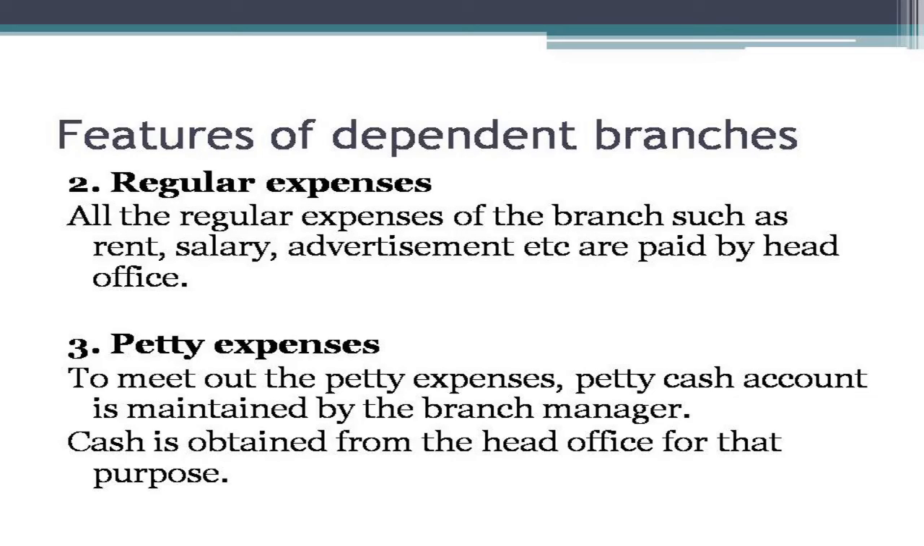The next point is about the regular expenses. All the regular expenses of the dependent branches, such as rent, salary, advertisement, etc., are paid only by the head office. Coming to the petty expenses, a separate petty cash account is maintained by the branch manager in order to meet the petty expenses, and the cash is obtained from the head office for that purpose.